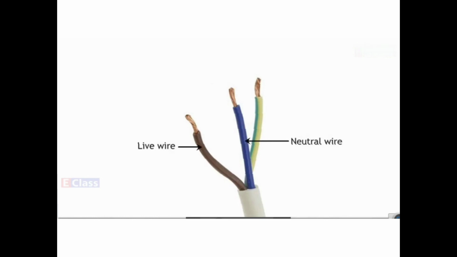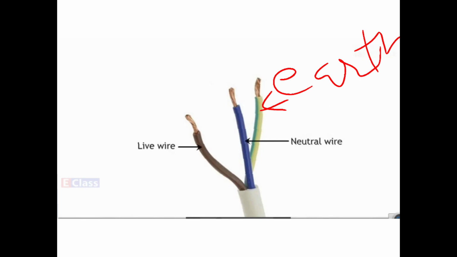So this is the earth wire. Live wire, neutral wire, and earth wire. We have three wires in all, so we always have 3-pin plugs.